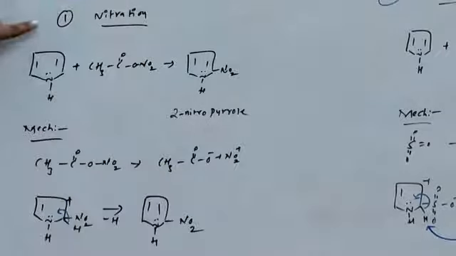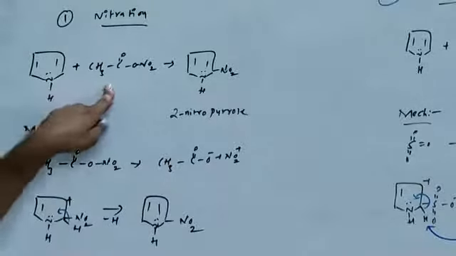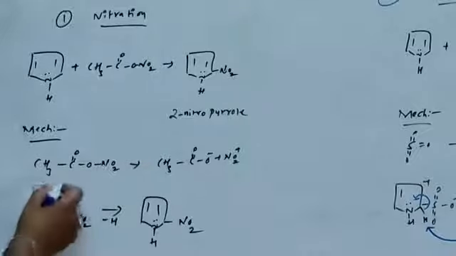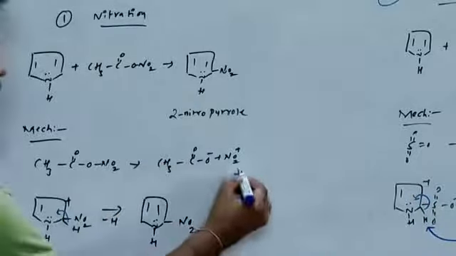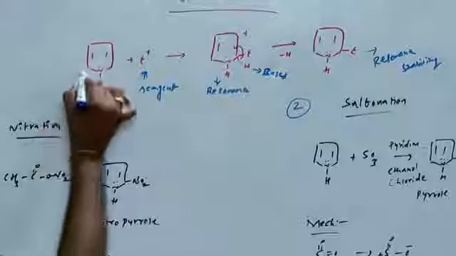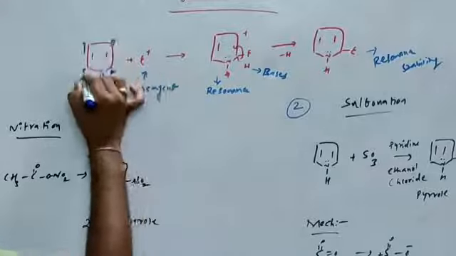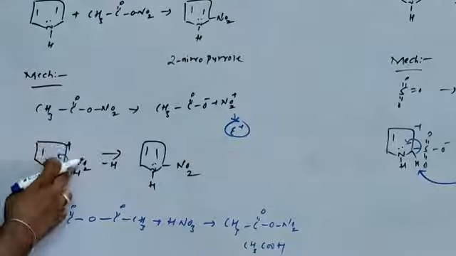In the first reaction, nitration, pyrrole reacts with acetyl nitrate to form 2-nitropyrrole. Acetyl nitrate converts to an acetyl group and a nitro group. This nitro group acts as the electrophile and attaches to the pyrrole at the second position using pi electrons.